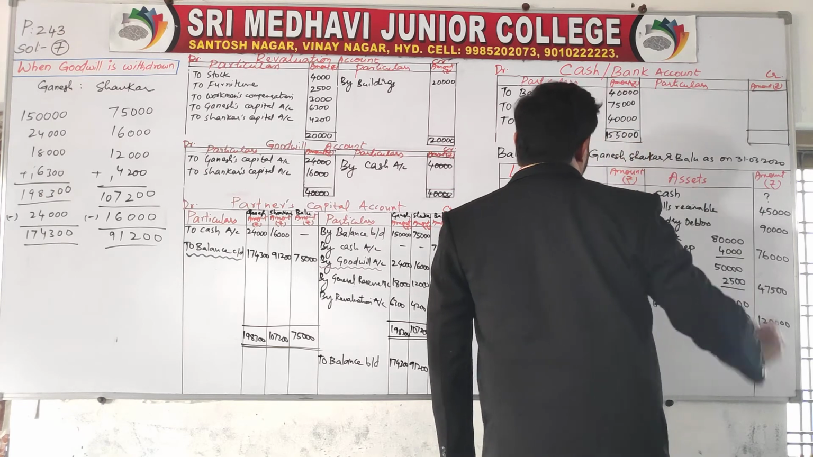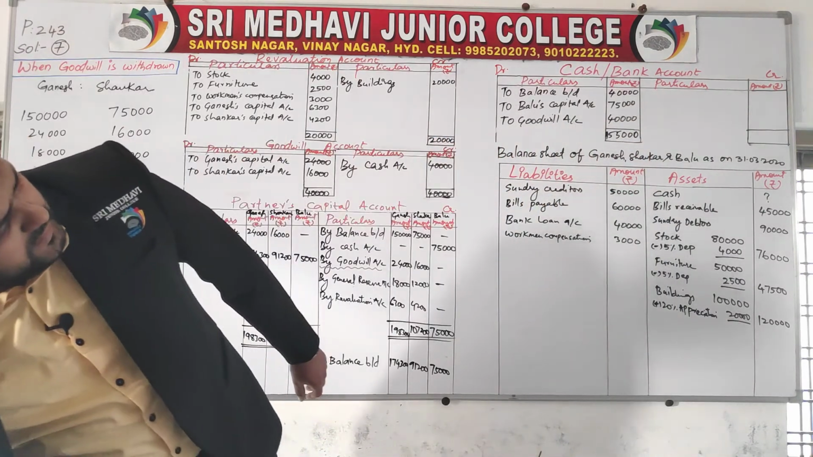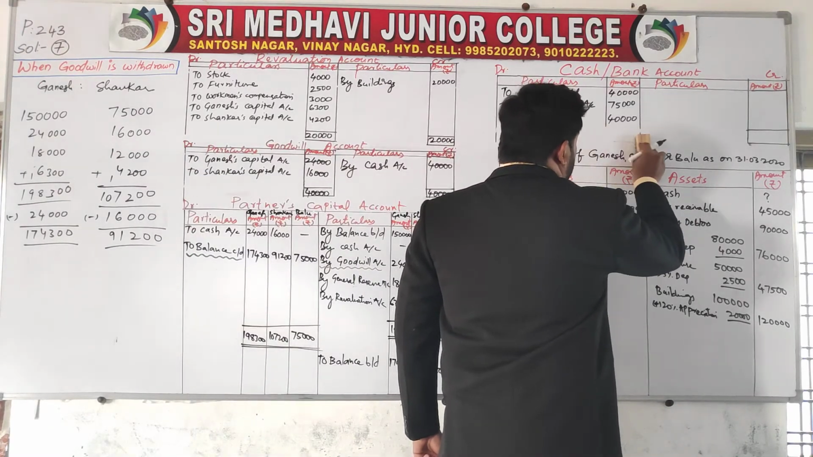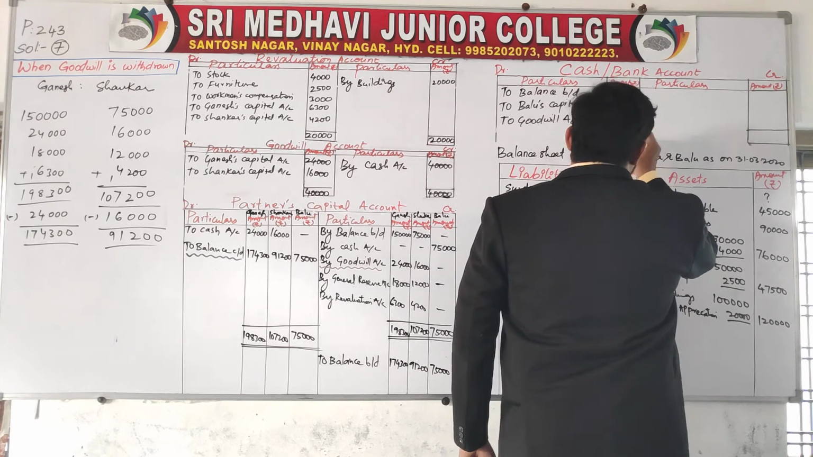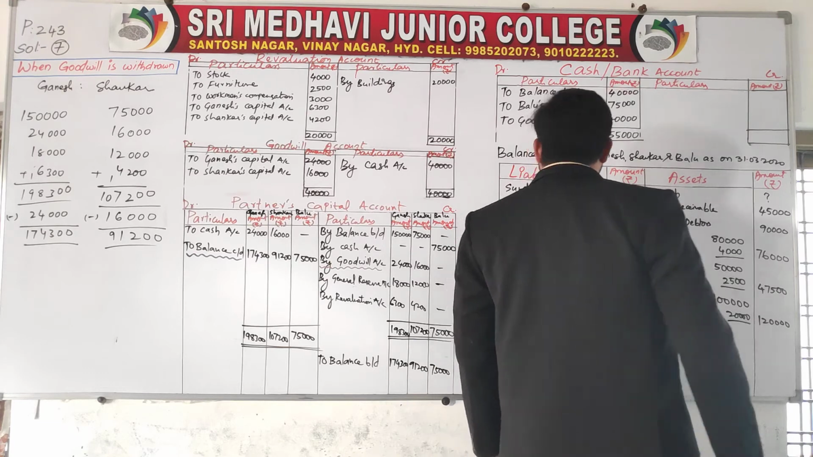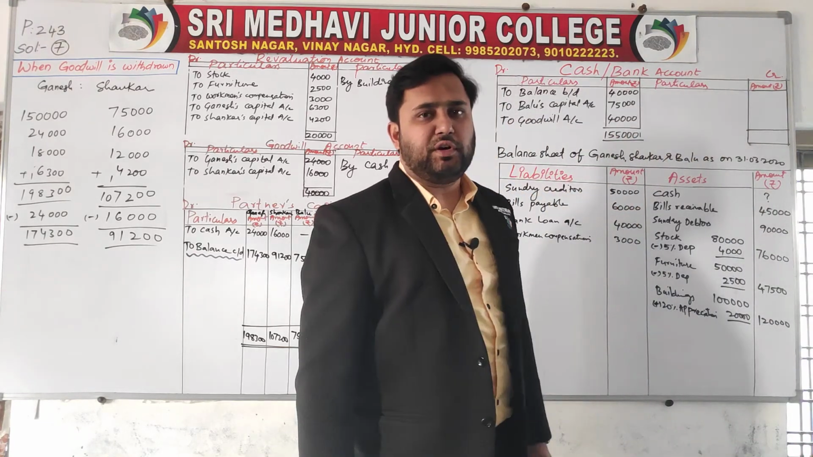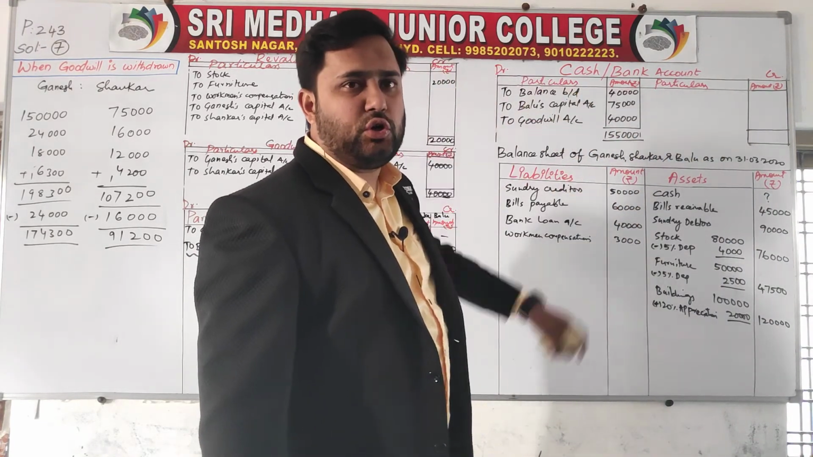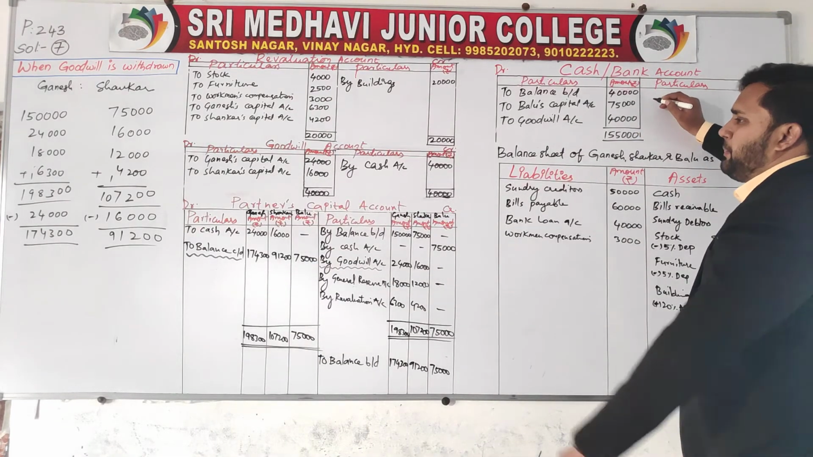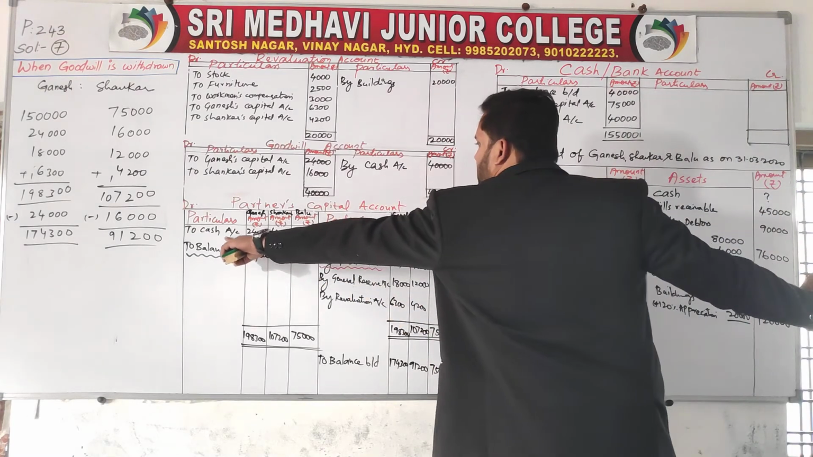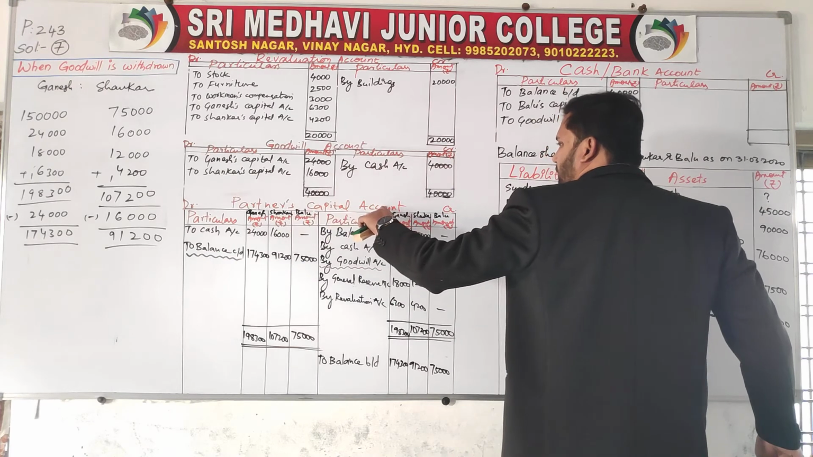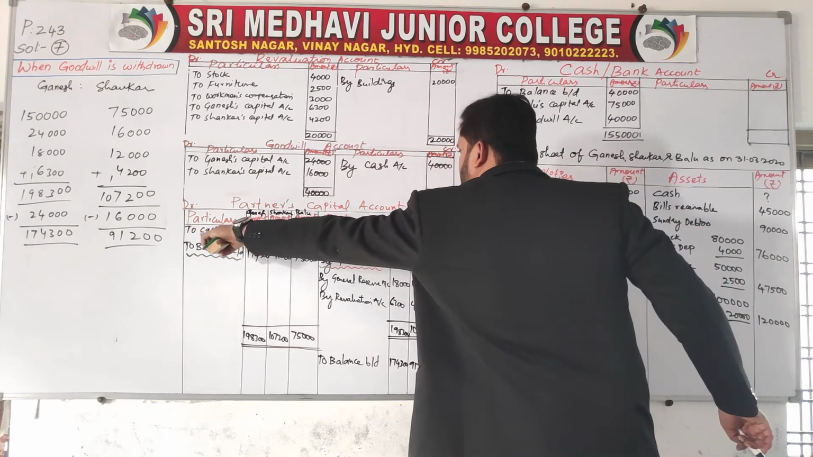One lakh 55,000 is the total here. Now, as the goodwill is withdrawn by cash, show here as well, in the partners' capital accounts of Ganesh and Shankar, you have written to cash.